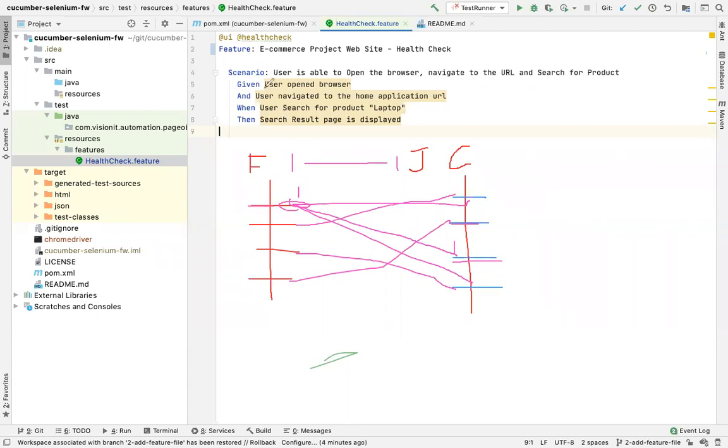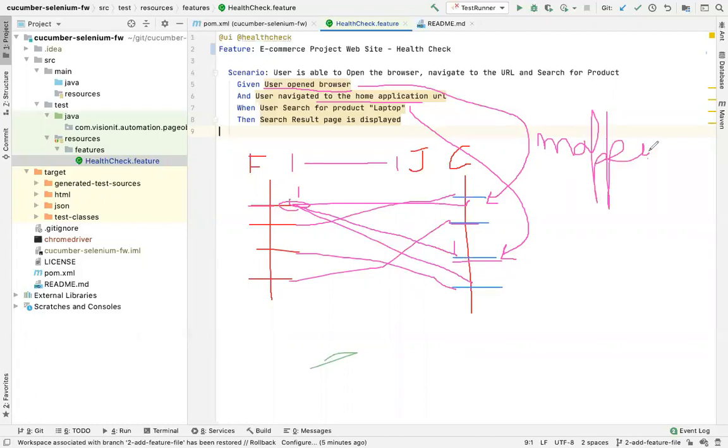So idea here is, जब ये statement execute होगा, then there will be a corresponding Java method which will get executed. This is what I am calling as mapping, M-A-P-P-I-N-G.